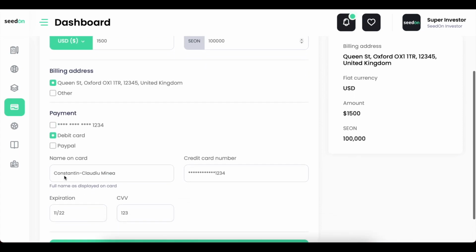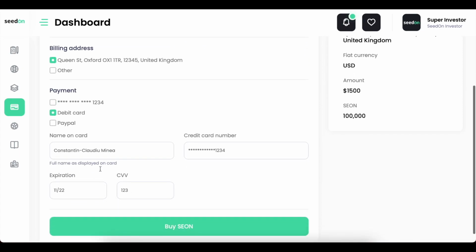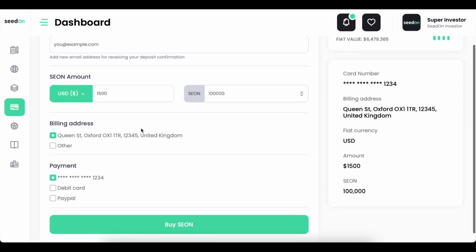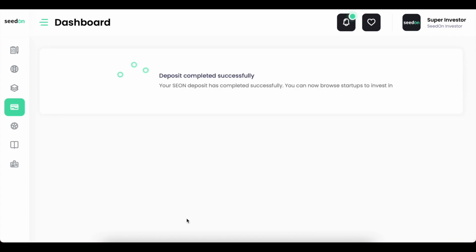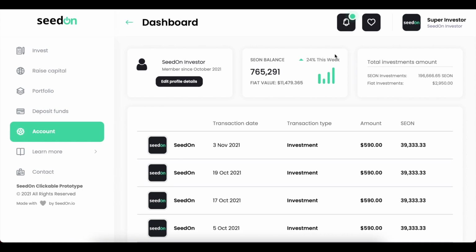You can also go ahead and use a debit card, and you can change the data over here, but again we're going to go with the same one. So we can click buy SeedOn, and now we see that the deposit has been completed successfully. All right, so now if we go here to the account section, we will find all the needed information in regard to our profile, details, transactions, amount of investments and balance.